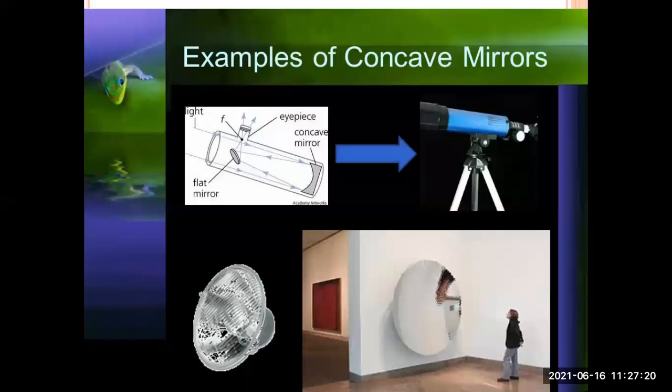So these are some examples of concave mirrors. What is the example? Telescope is the example. Laughing mirrors are examples of concave mirrors. I have given a short zoomed overview of the telescope. What consists in the telescope is that concave mirrors are present. You can see the curved surface inside, a gray shaded curved surface at the bottom of the hollow tube.